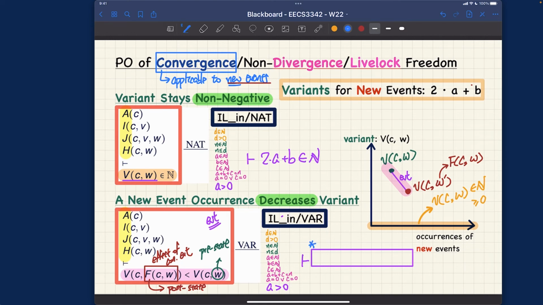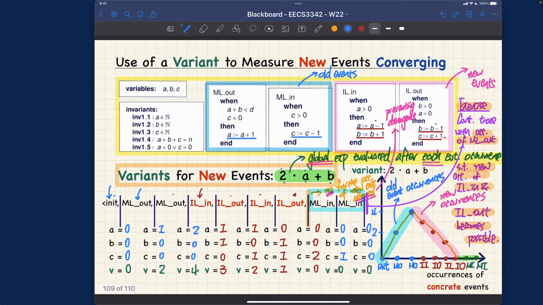You can think about it's going to be V of C W prime, right? The post-state value. What should be the post-state value in this case over here, right? You can see for IL in over here for this particular event. Let's now recall. I didn't have space to really put in the event, but let's take a look. For IL in, it's going to decrement A, increment B, right? Just remember that.